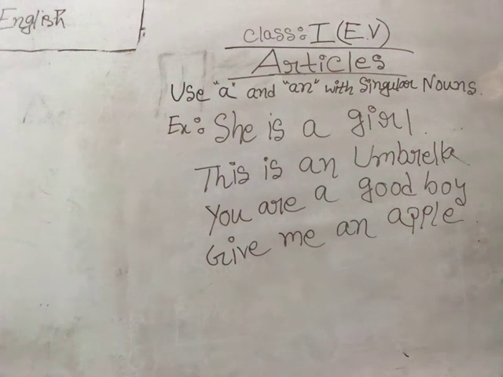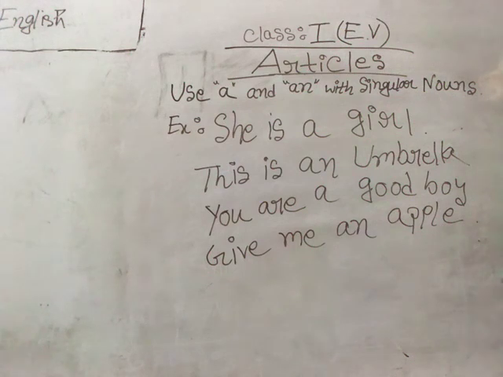What is singular number? If you can make sense about one thing, only one thing, then before that you can use a or an. A and an, they mean it is one. Okay, they basically refer to one thing, only one thing. I repeat, a and an, they basically refer to one thing. Here you can see in the examples, she is a girl. A girl means one girl. This is an umbrella. Here an umbrella means one, only one umbrella. Then you are a good boy.